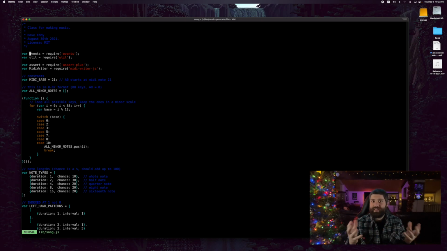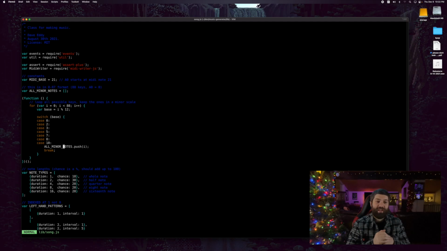So we need to break this down to something that's more manageable. The first thing we do here, you can see this code right here. This is responsible for looping from 0 to 88, so this loops every possible note. And then I do some clever trick here. I modularly divide it by 12 because there are 12 unique notes. And then I only keep the notes that are 0, 2, 3, 5, 7, 8, or 10. The spoiler alert is in the variable name: I push them into an array called all minor notes. So I just went through the minor scale there, very simply.